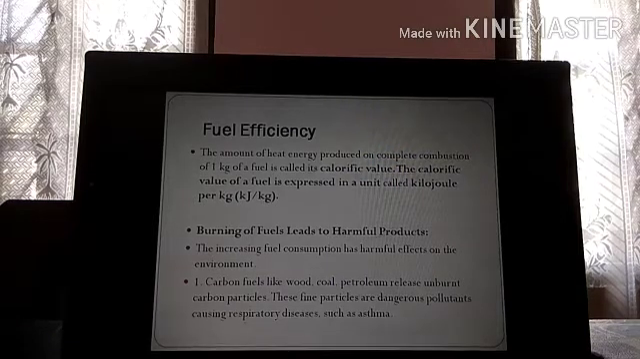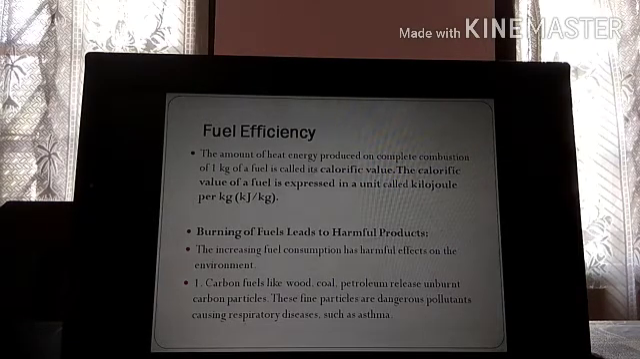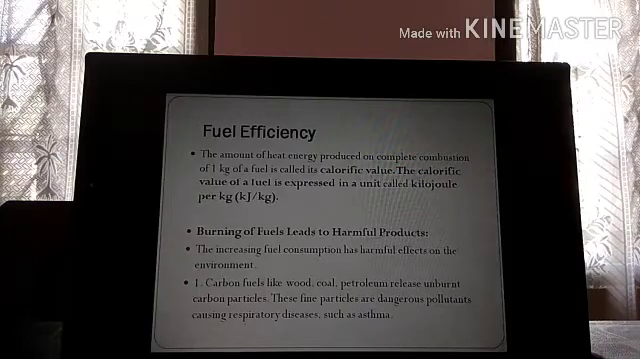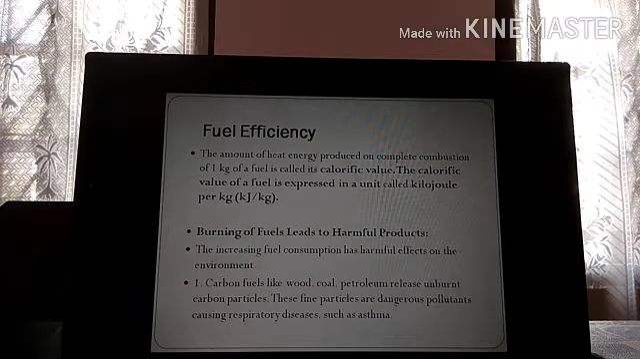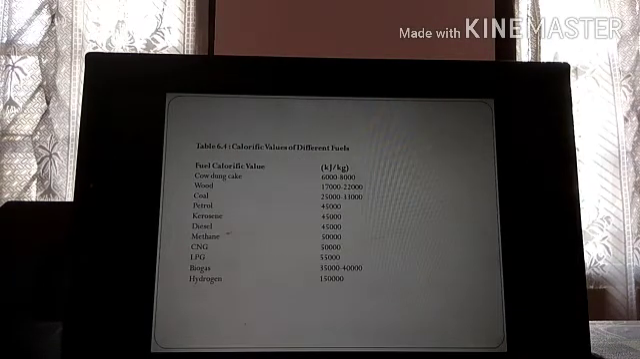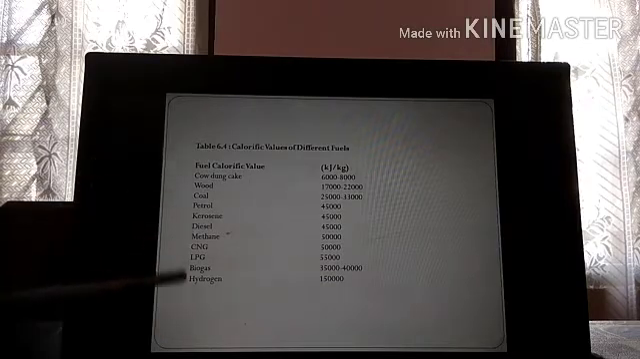So wood, although it is very good, you can easily burn it, it is very cheap, it is readily available, still if you burn that, it produces harmful particles, those unburnt carbon particles. So can you consider wood as an ideal fuel? No. There is nothing called an ideal fuel. These are very dangerous pollutants and they cause respiratory diseases such as asthma or bronchitis.